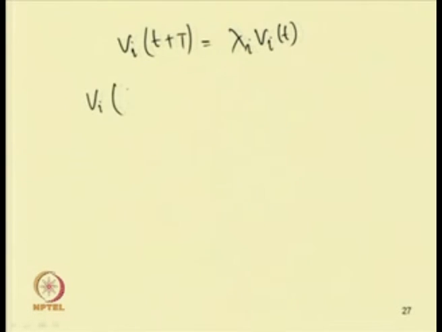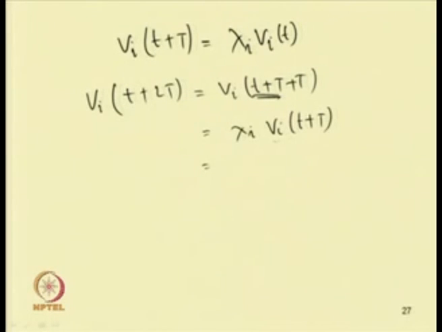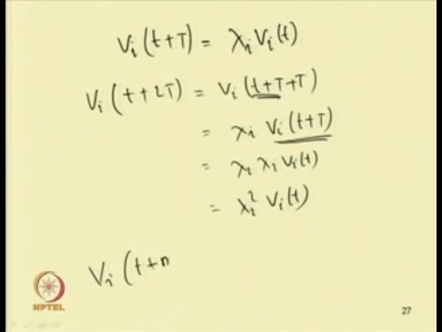This will be equal to v_i(t+T+T), which can be written as lambda i v_i(t+T). Again, v_i(t+T) can be written as lambda i v_i(t). So, this becomes lambda i squared v_i(t). Similarly, v_i(t+nT) will be equal to lambda i to the power n v_i(t).